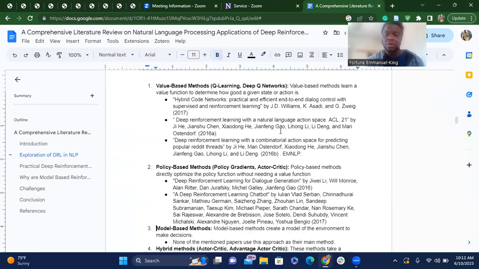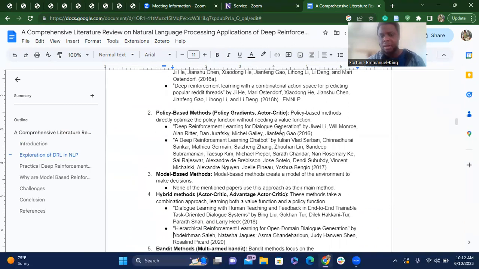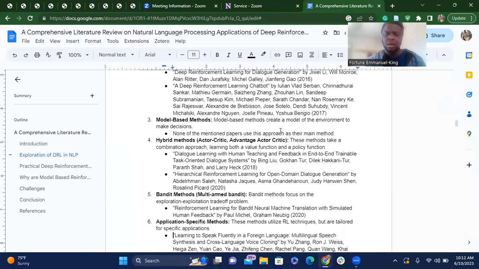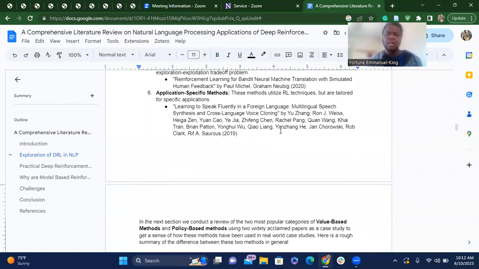So these were the logical categories and some important papers under each of them that I thought were insightful. It was based on this analysis: okay, we can separate all the methods that were used in all these NLP related papers into these categories. Then I said, okay, what are the top two categories? And we deciphered that the most popular categories were value-based methods and policy-based methods, despite the other categories. So I focused on these two categories, did a case study in one category, and did another case study in the other.